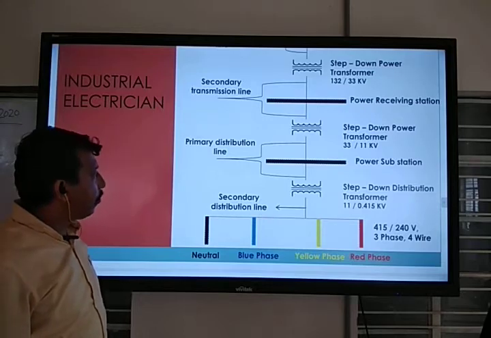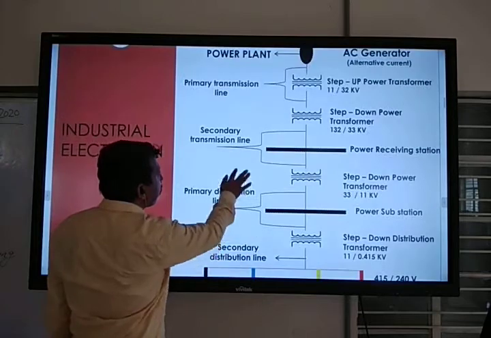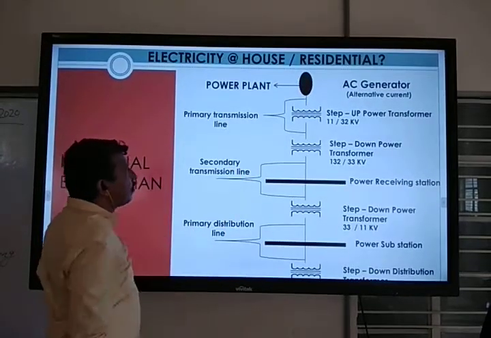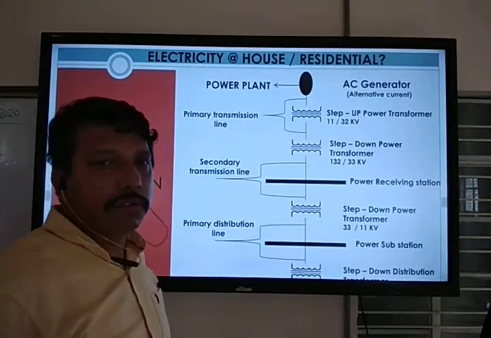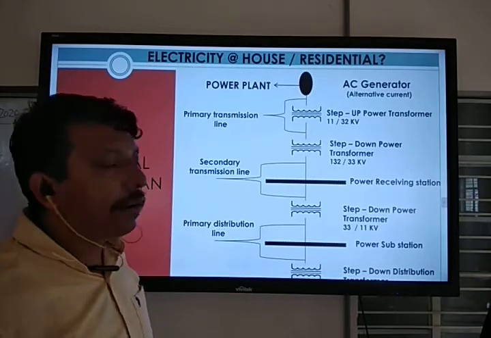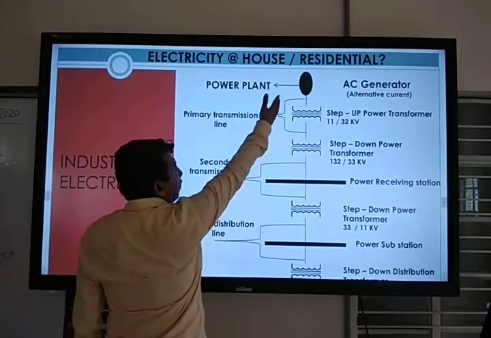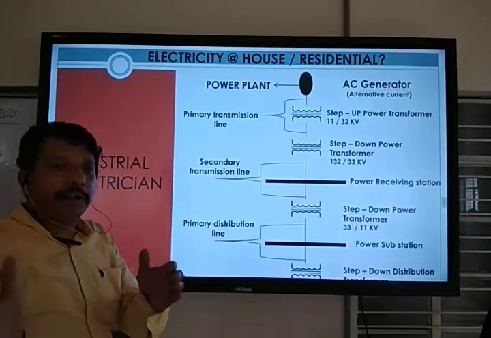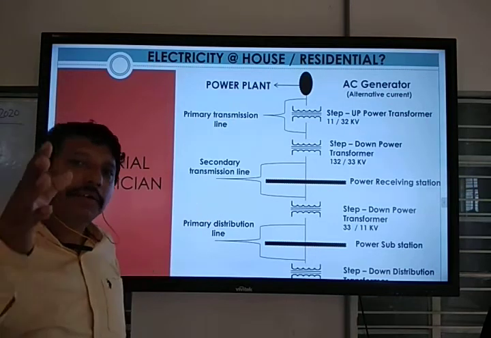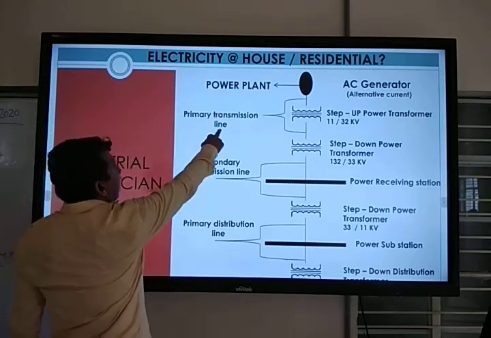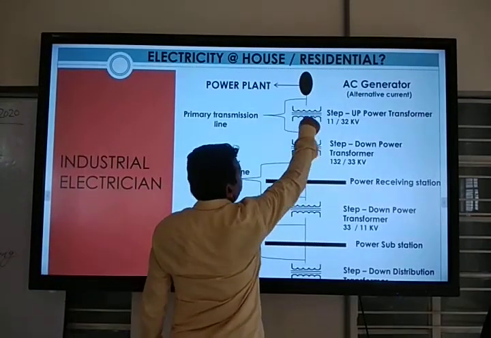So this is the system of power coming. First, how does power come up to your house? First, the power plant uses an AC generator, and they start the primary transmission line, and one transformer is used there.